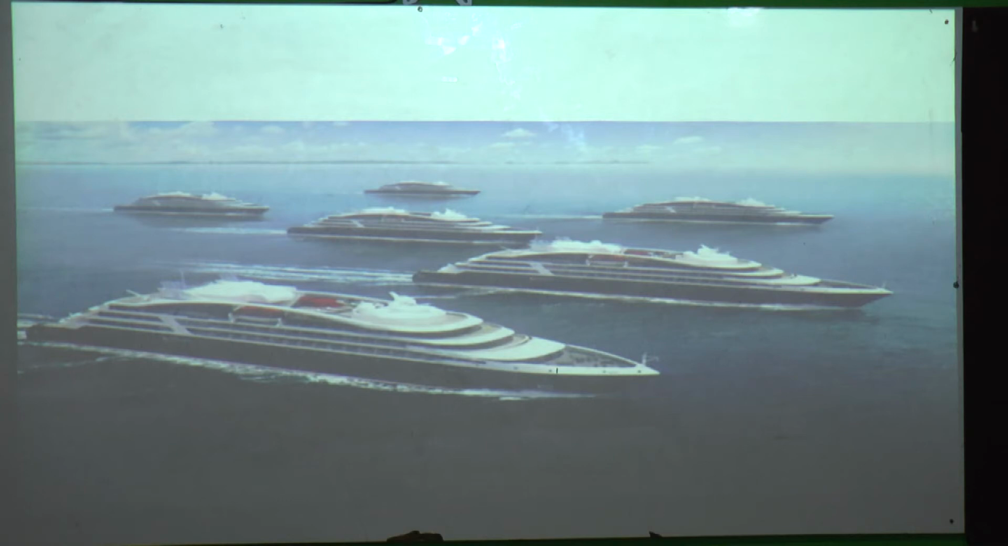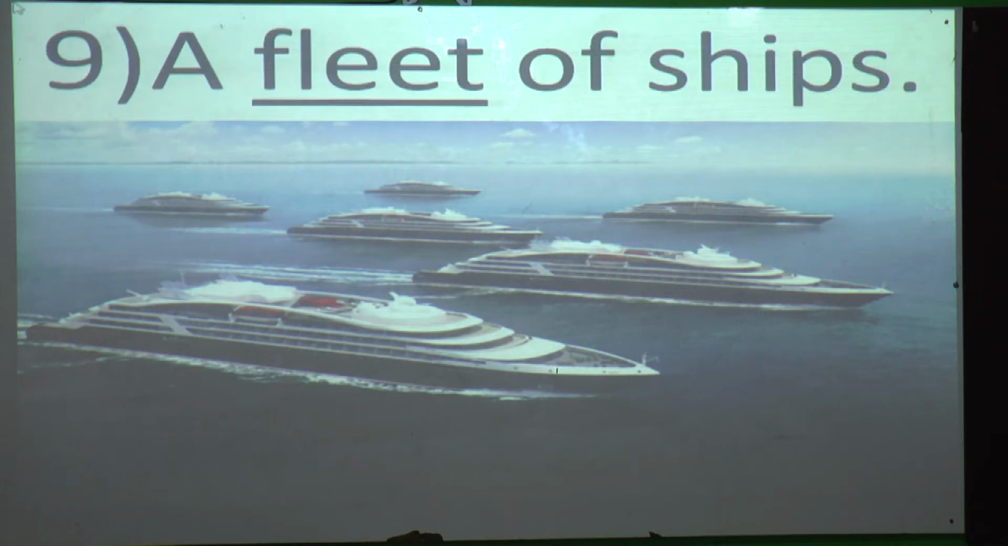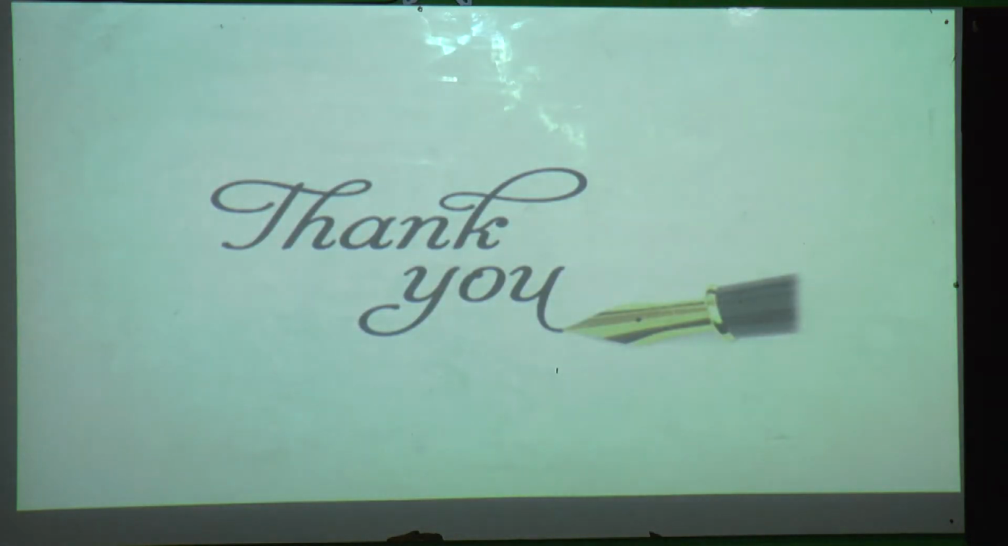Yes, S-H-I-P-S, these are ships. This group of ships is called a fleet of ships. So the collective noun for ships is fleet of ships. The 8th one was a flock of sheep and the 9th one is a fleet of ships. So you have to see the difference between sheep and ships. Till here understood, students, what you have learned? Okay.